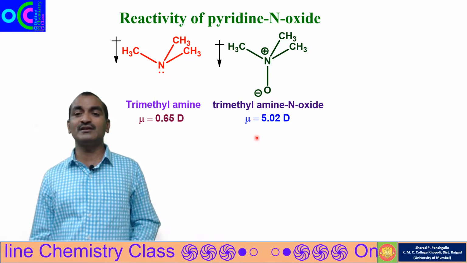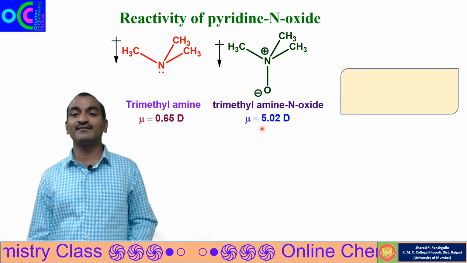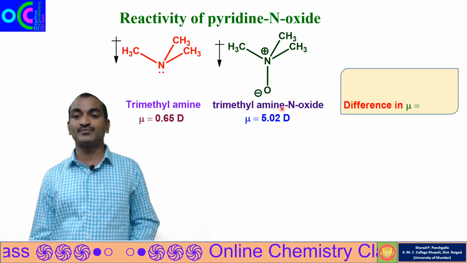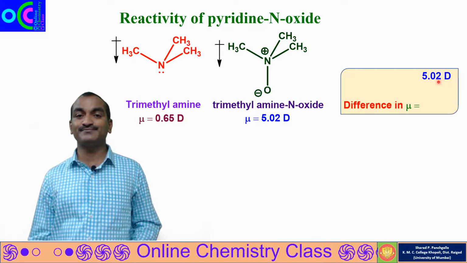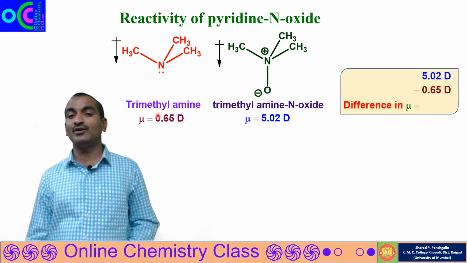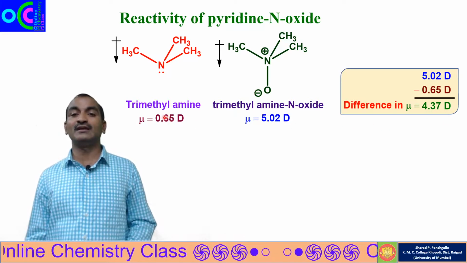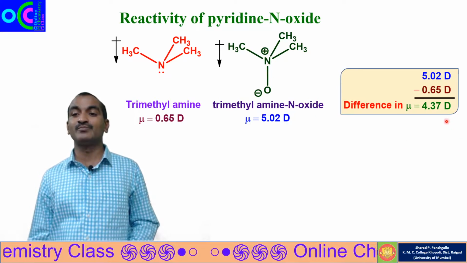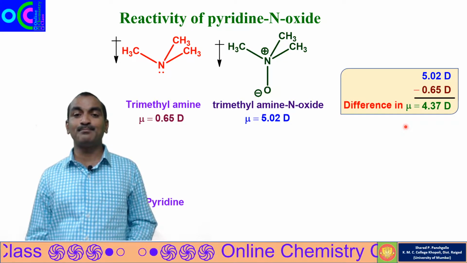We'll calculate the difference between the dipole moments of trimethylamine N-oxide and trimethylamine. 5.02 D is the dipole moment of trimethylamine N-oxide and 0.65 D is that of trimethylamine, so the difference will be 4.37 D. Theoretically, it is expected that when a tertiary amine is converted into its N-oxide, the dipole moment should increase by 4.37 D.